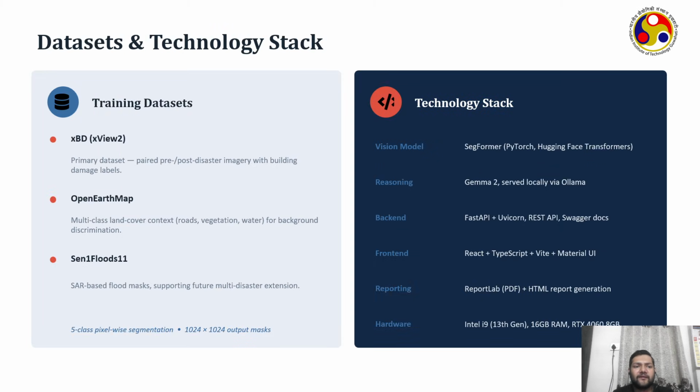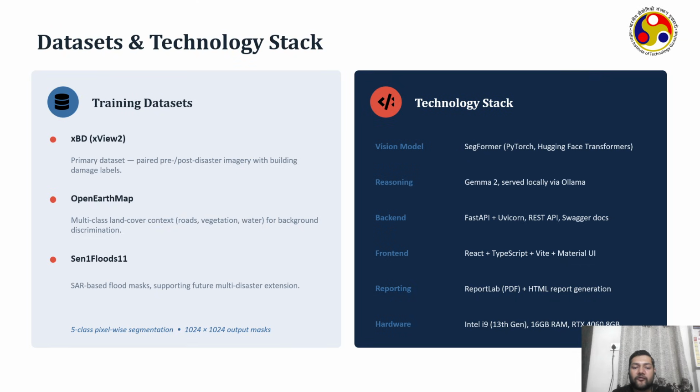Now let's look at the dataset and technology stack used for this project. The primary dataset is xBD, which provides paired pre-disaster and post-disaster satellite imagery together with building damage labels. I also used OpenEarthMap to improve land cover understanding and contextual scene information. Finally, Sen1Floods was incorporated to expose the model to flood-related imagery and support future multi-disaster extensions.